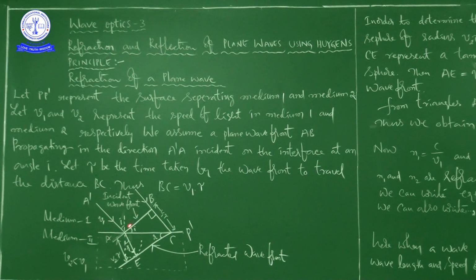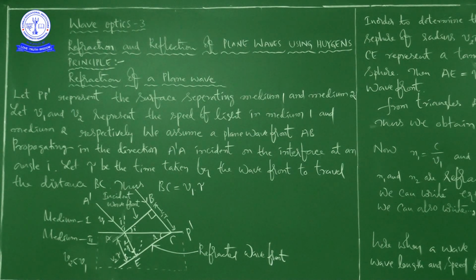AB, propagating in the direction of A dash A. So it is coming from there to here. In our previous class, I showed you what is a spherical wavefront and what is a plane wavefront, so here we have to imagine a plane wavefront.